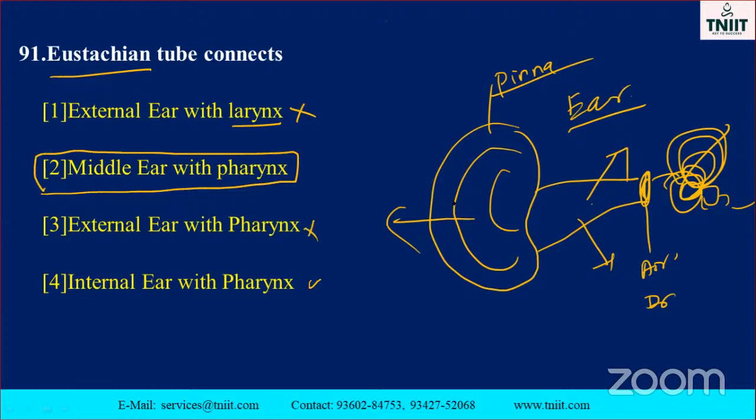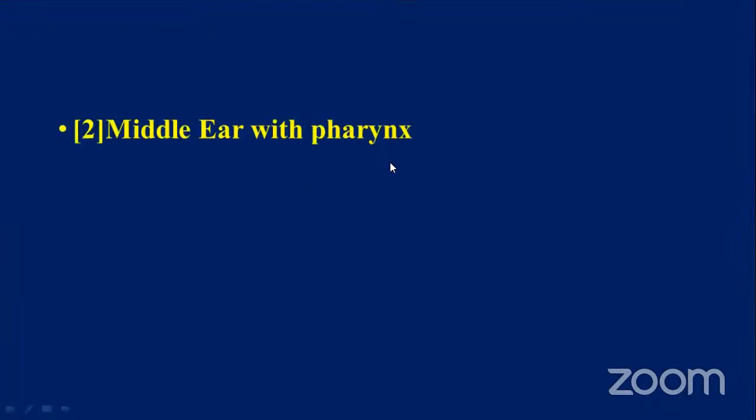So these three mark. Pharynx: this is the outer ear, this is the middle ear, this is called the eustachian tube, this is also here. It comes under the heading known as middle ear. Middle ear with pharynx is the correct option, my dear. Don't forget, this is an important question. Go to the next one, my dear.